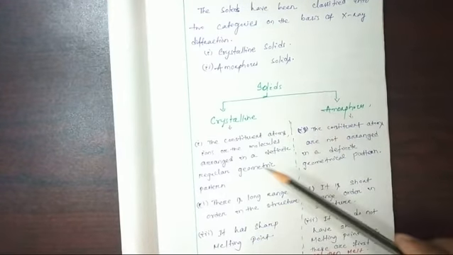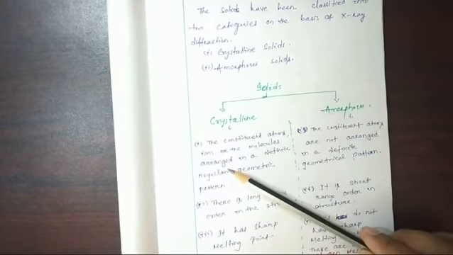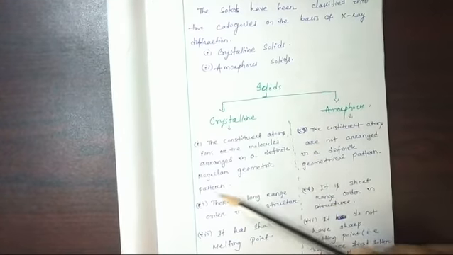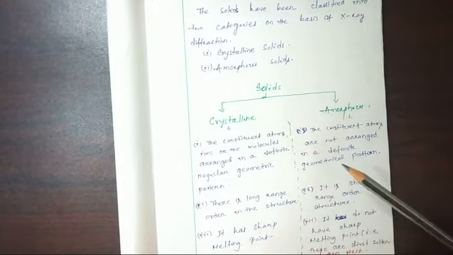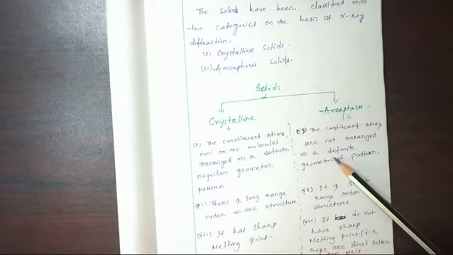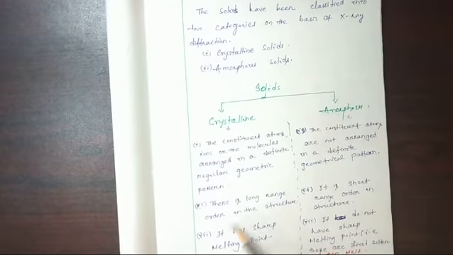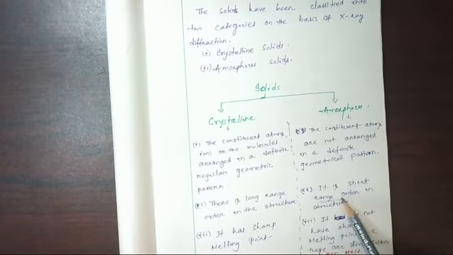A few points we know: the constituent atoms or molecules arranged in a definite regular geometric pattern is called crystalline. Not regular is called amorphous. Crystalline has long range order in the structure, and amorphous has short range order, or we can say disorder itself.